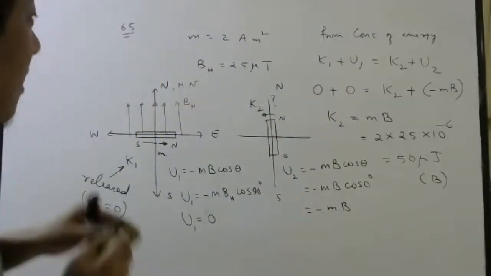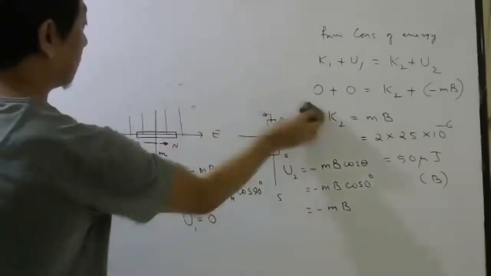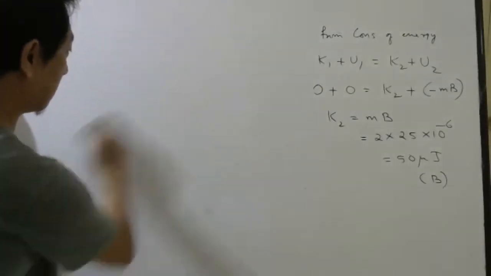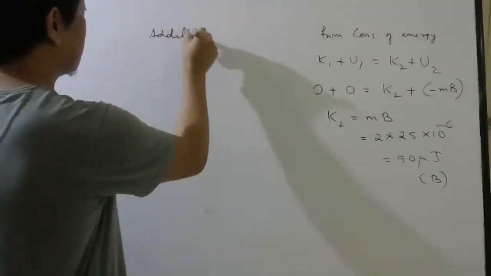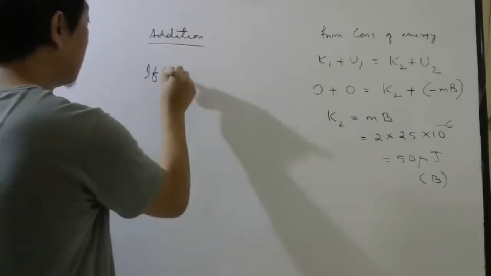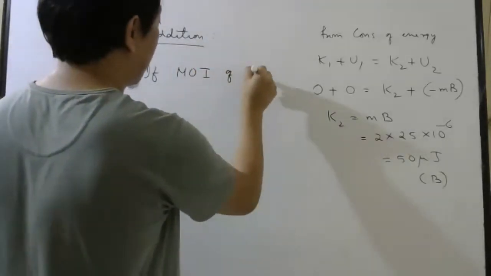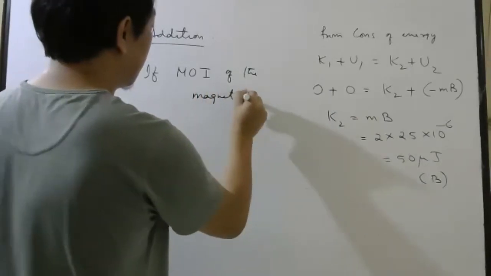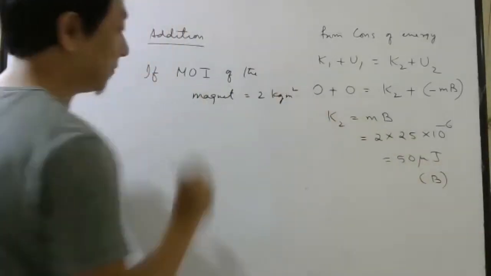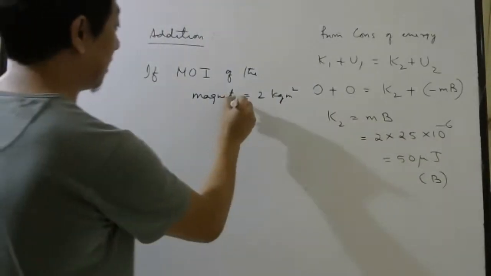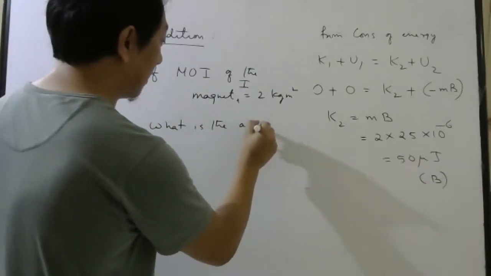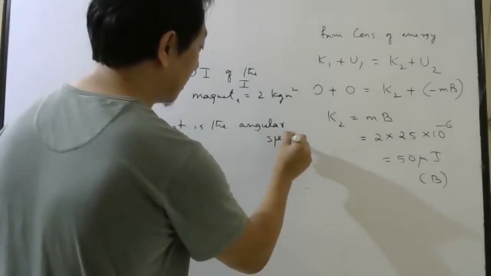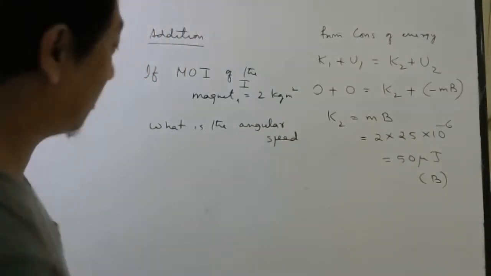Let me add something to this question. Okay, addition. If the moment of inertia of the magnet is, let's say, 2 kg meter square, capital I, what is the angular speed when it reaches the north-south position?